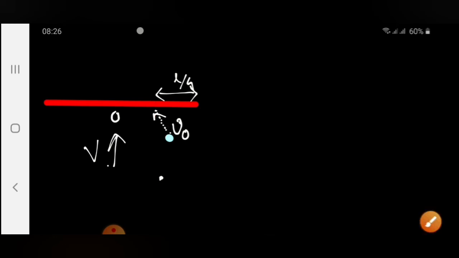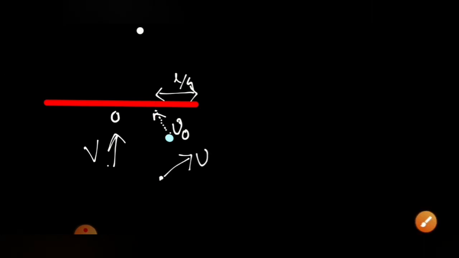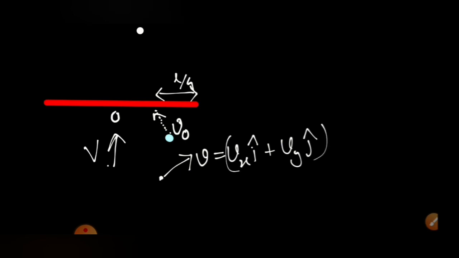So we take the velocity of the particle P as small v, equal to its x component i cap plus its y component j cap. I don't know where it will go. I have taken both x and y as positive. If one is negative, it may be the second, third or fourth quadrant. As it was unknown, I took the first quadrant to solve it.